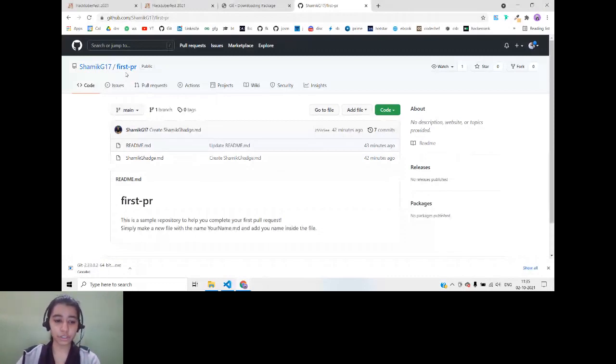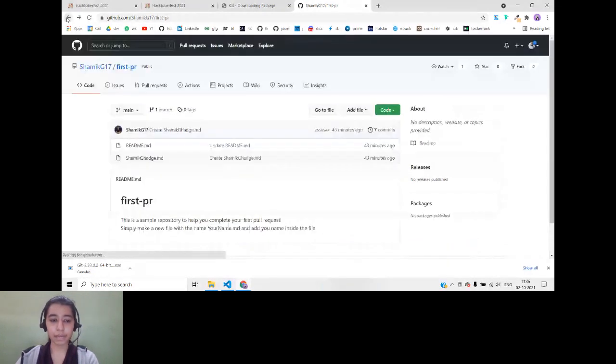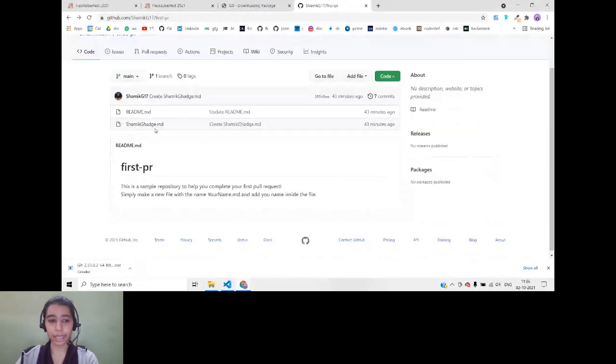Now always make sure that you go through the README file before you start contributing. So you can see this is a sample repository to help you complete your first pull request. Simply make a new file with the name yourname.md and add your name inside it. So these are the guidelines. Now what I want to do here is I want to add my own MD file. Like you can see here, the file is hello, I am Shamik. So in the same way, I want to add palakgupta.md and I want to add the same thing.